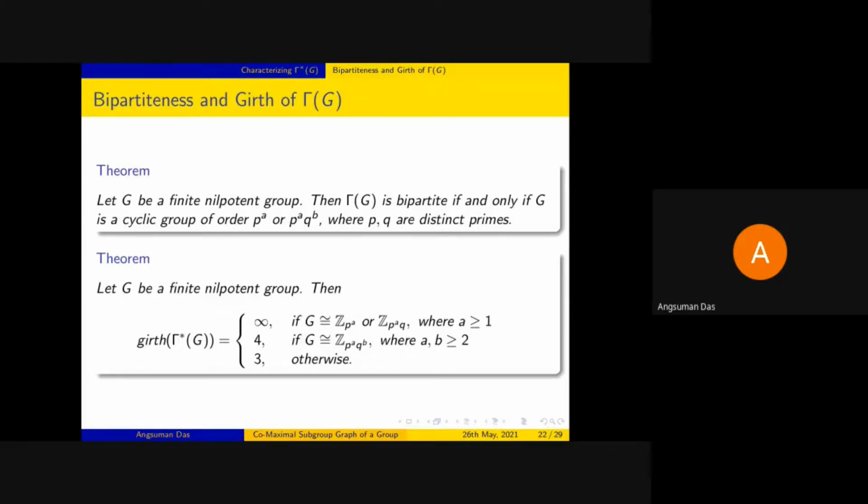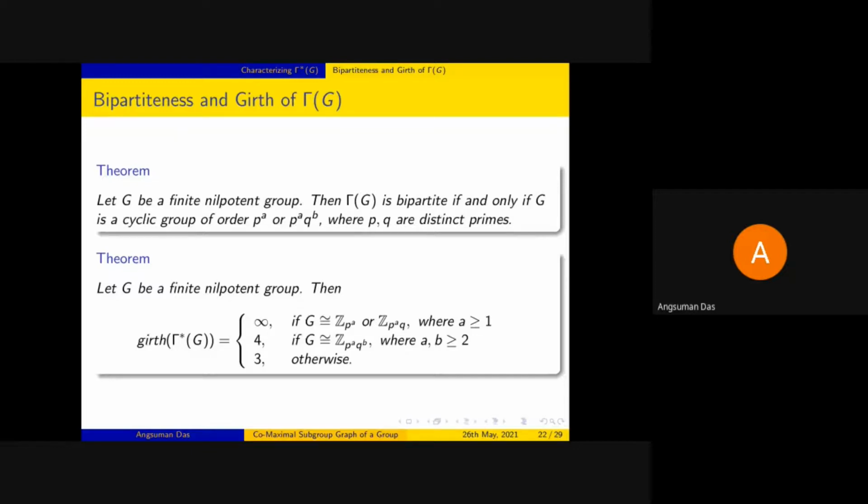And the girth will be 4 if it is of the form Zp^a q^b, and it does not have any cycle if it is either Zp^a or Zp^a times q, and in all other cases the girth is 3.